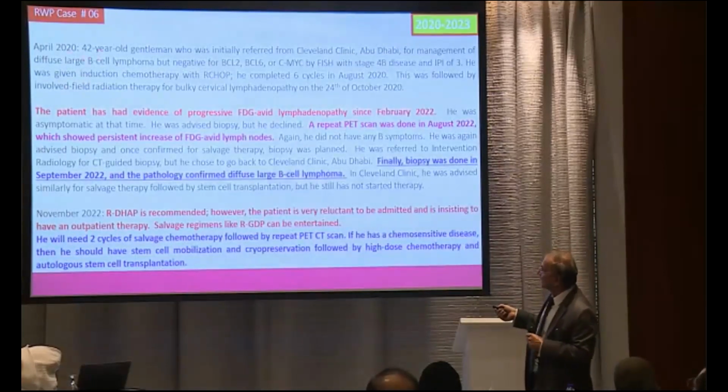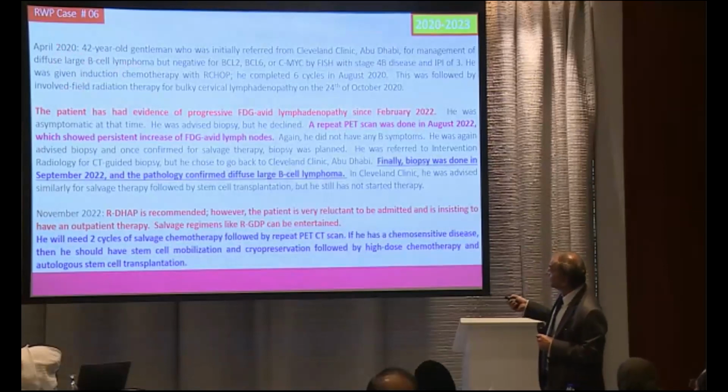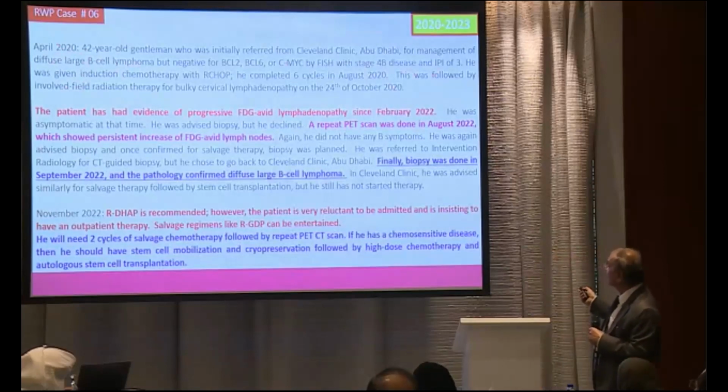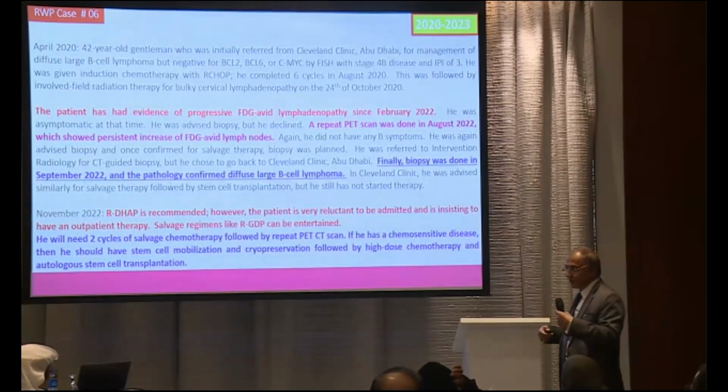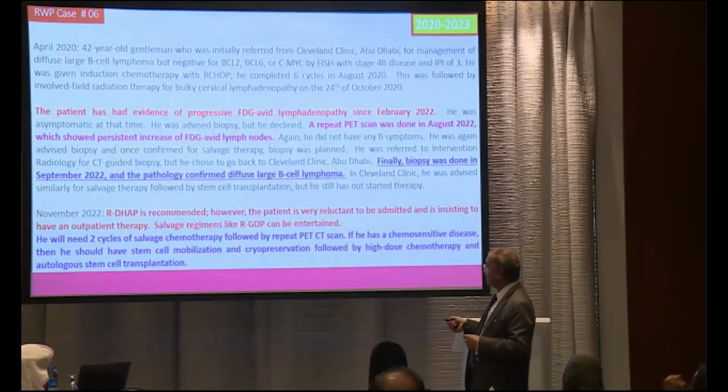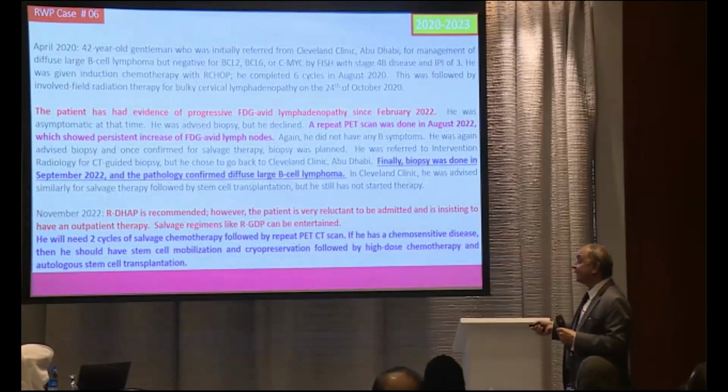I will take just 2 minutes for another difficult case. A gentleman diagnosed in 2020 with stage 4B diffuse large B-cell lymphoma completed treatment. Again, after 6 months, in February 2022, we found an FDG-active lymph node, but he declined a biopsy. After another 6 months, it had further increased. Finally, he accepted the biopsy. Our plan was to go for autologous transplant, because now we have clinic access. We told them we'd go for R-DEP, but he didn't accept. Again, patient problem. So we gave R-GTP, which can be given as an outpatient.